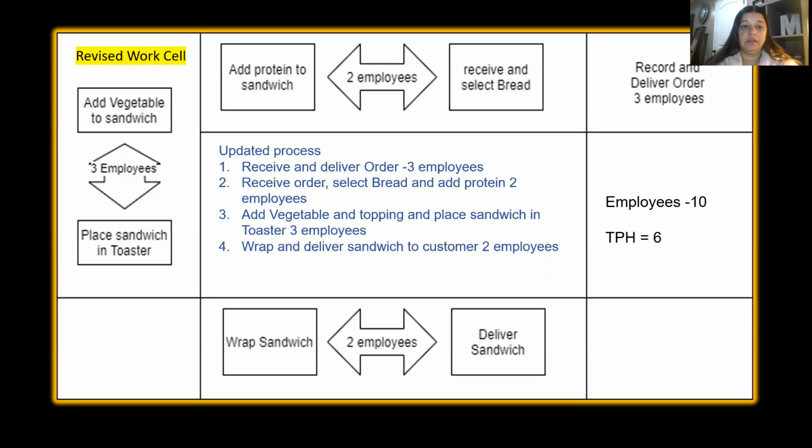And then station 4 is deliver sandwich and wrap, which I have set up as a ratchet style. And also I have recommended around 10 employees, which has come to a throughput of 6, which was earlier 5 with 12 employees.